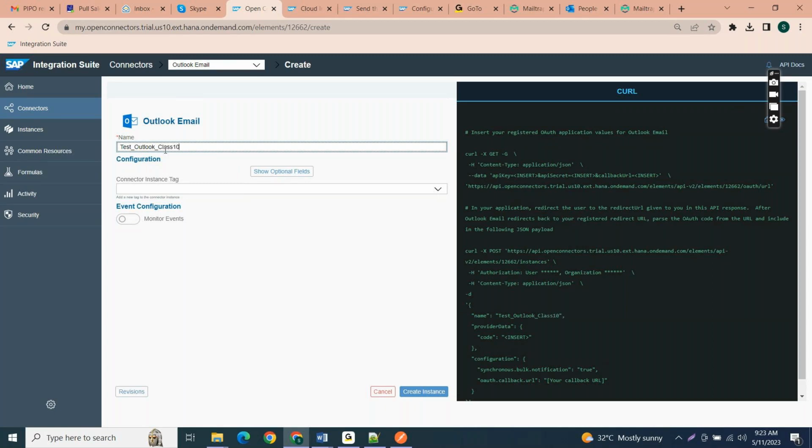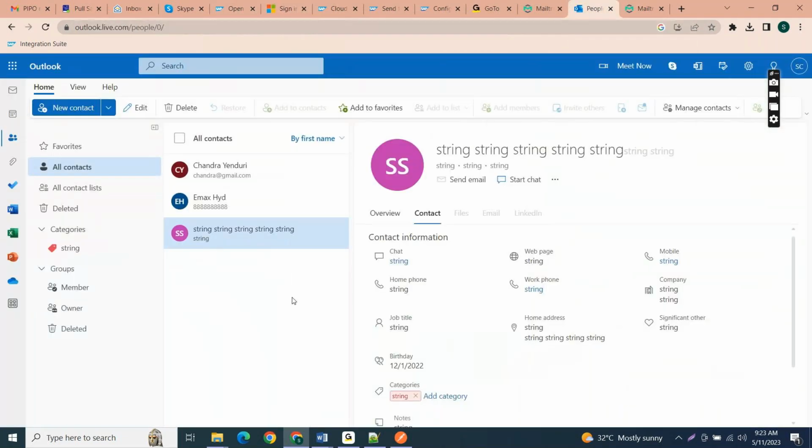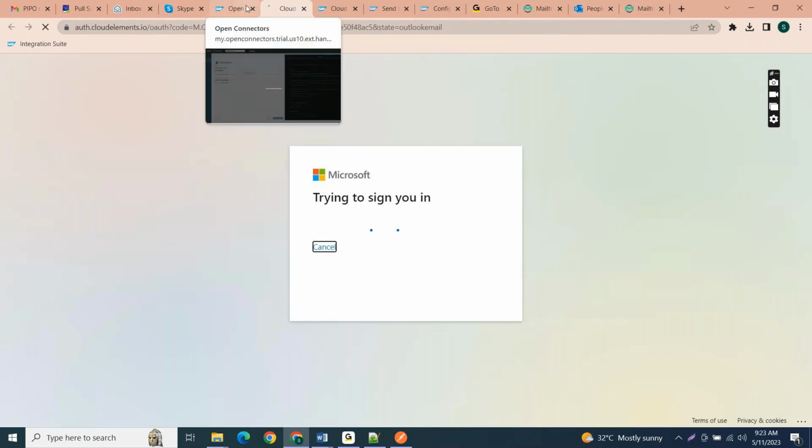So there is no connector instance, so it's not required here. Just place the name of the instance here and click on create instance. It will try to connect with that Outlook server. Here I'm already logged in, so it will just log into the server and redirect to the previous page. Otherwise it would ask for the Outlook username and password.